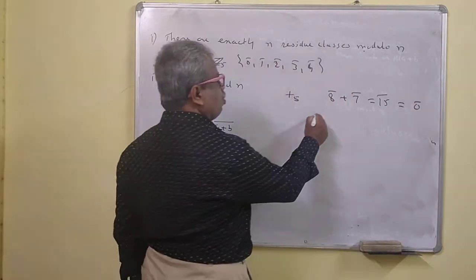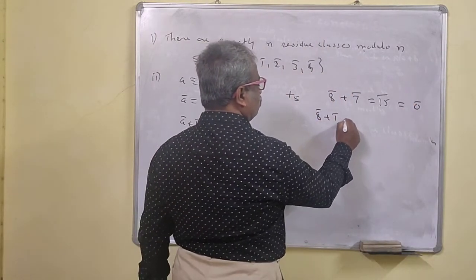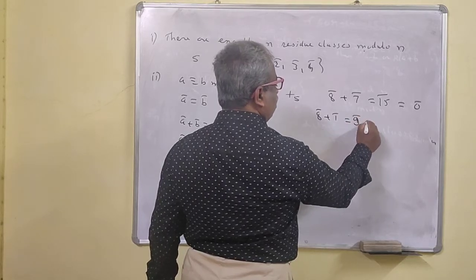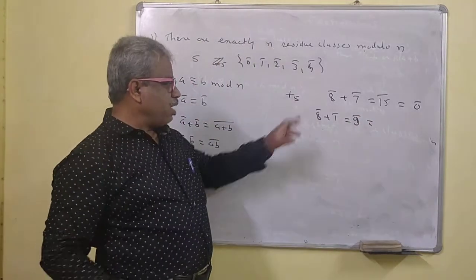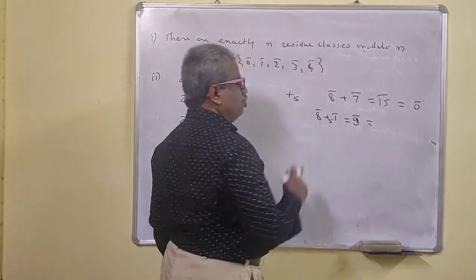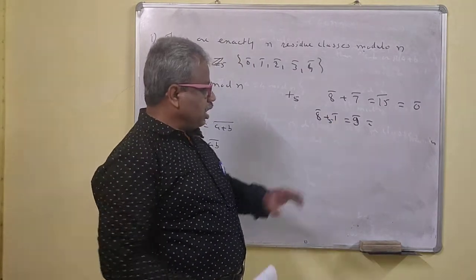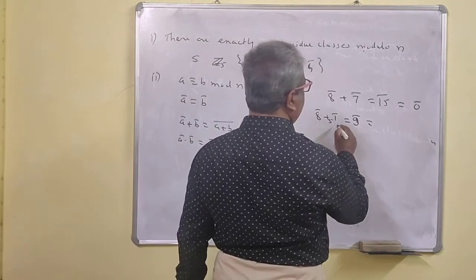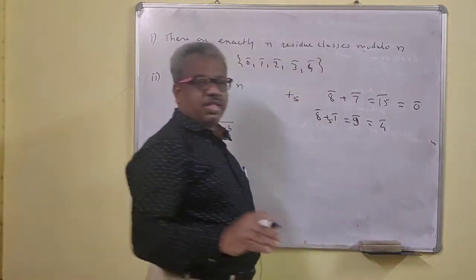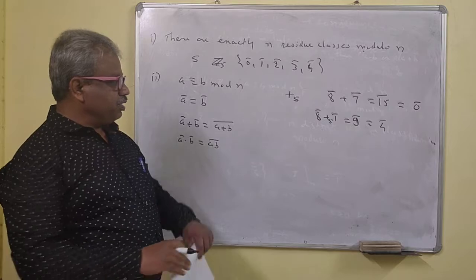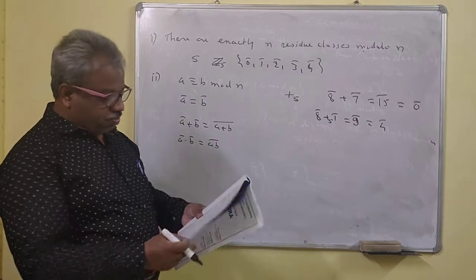Now same thing here: 8 bar plus 1 bar, suppose. This is 9 bar, but we have to do this for modulo 5. This is called addition modulo 5. 9 bar is the same as 9 bar modulo 5, that means this is 4 bar. When 9 is divided by 5, your remainder is 4. So you should remember this.